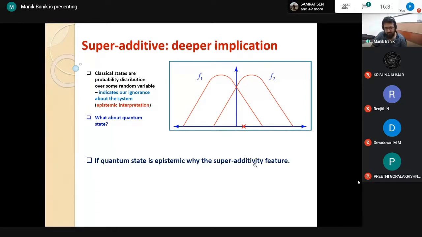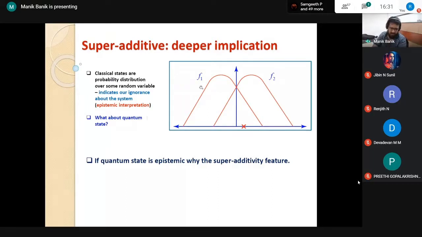Furthermore, one of my strong intuitions is that if the quantum state is epistemic, then it should not exhibit the superadditivity phenomenon, because classical variables, classical X variables, are epistemic, and in that case Shannon quantities become additive. Here they do not become additive, meaning it is a signature of the non-epistemic, ontic nature of the wave function.